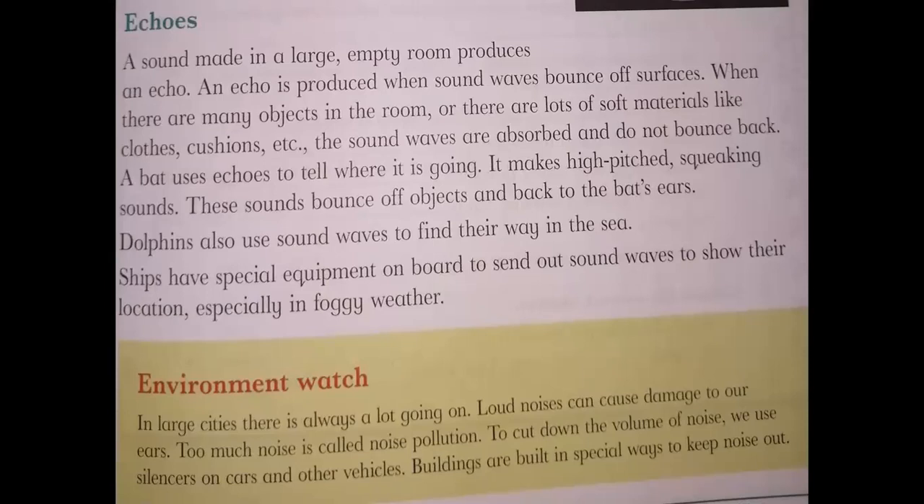Echoes. A sound made in a large empty room produces an echo. An echo is produced when sound waves bounce off surfaces. When there are many objects in the room, or there are lots of soft materials like cloths, cushions, etc., the sound waves are absorbed and do not bounce back.